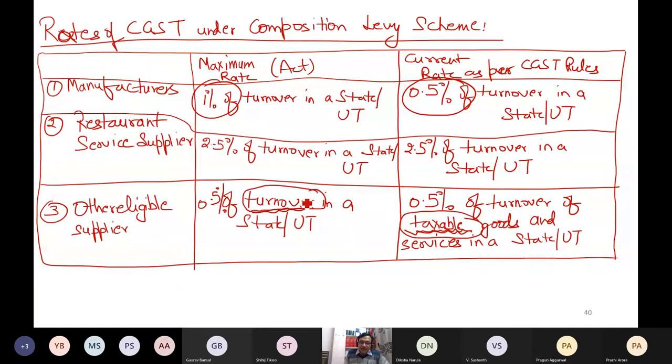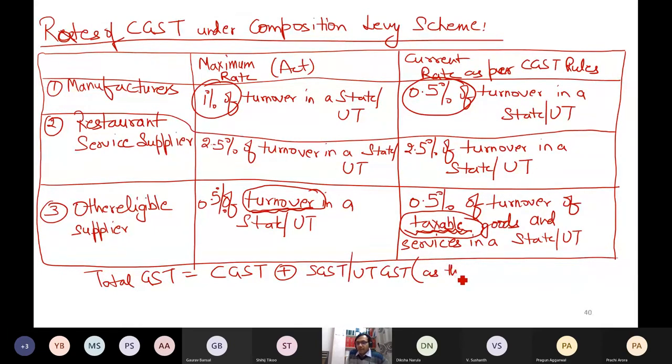What the Act says and what the rule says for the time being. The Act is not saying these rates are applicable. The Act says maximum it can be applicable, but government has a right to minimize any rate. So these are the maximum, not minimum. Minimum is currently what is imposed right now for the time being. And do remember one more thing, it is only the CGST rate. So what is my total GST rate? The above rates are only central tax rate, CGST. You have to add the equal amount of SGST or UTGST as the case may be.